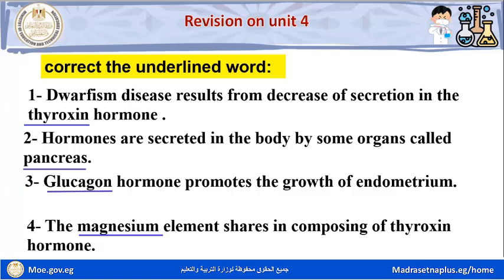Dwarfism disease results from decrease of secretion in the growth hormone. Question number 2. Hormones are secreted in the body by some organs called pancreas. Hormones are secreted in the body by some organs called endocrine glands.